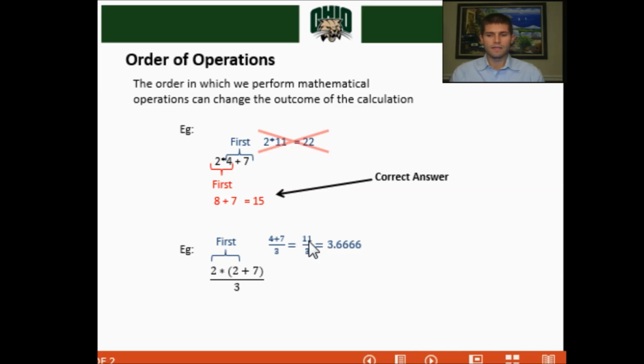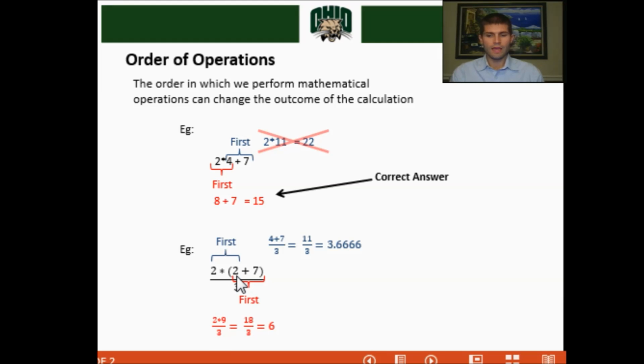4 plus 7 is 11, divide that by 3, you get 3.66. Okay? That's one way of solving this problem. Another way of solving this problem would be to solve the calculation that's inside the parentheses first, then followed by the multiplication, then followed by the division.